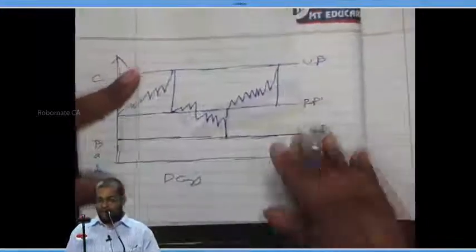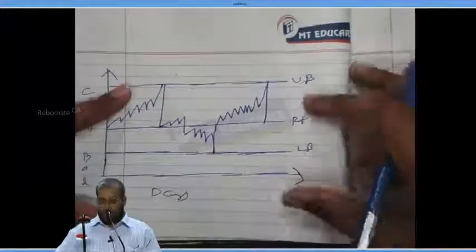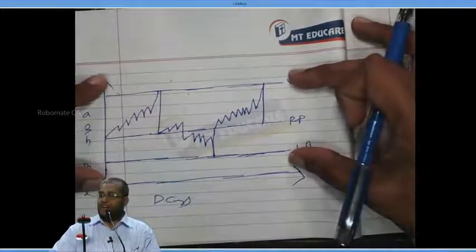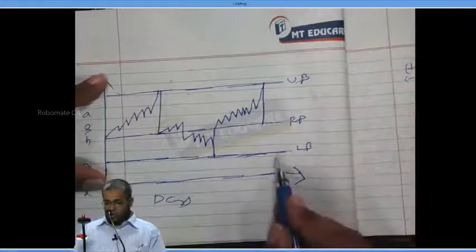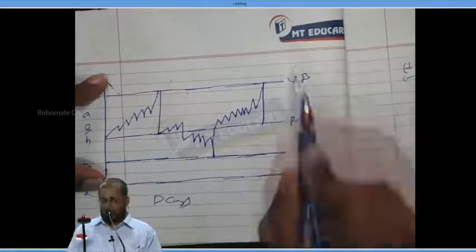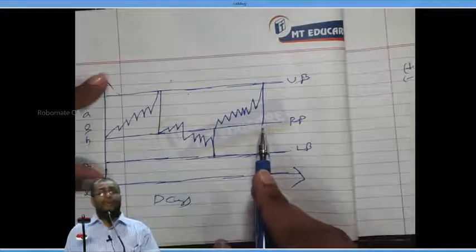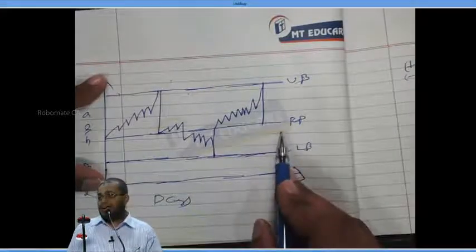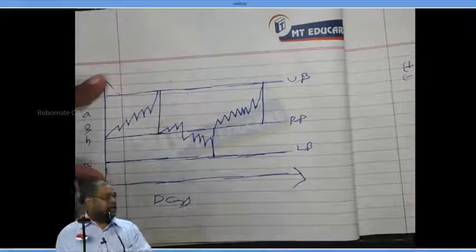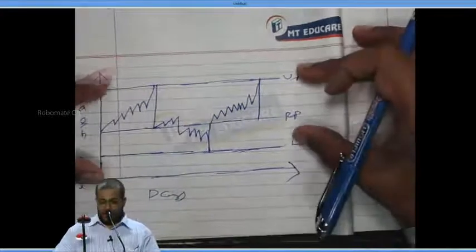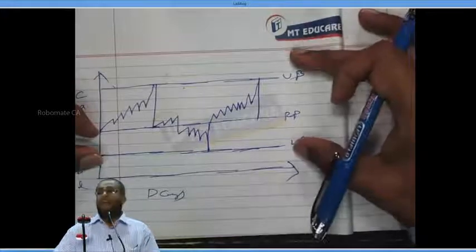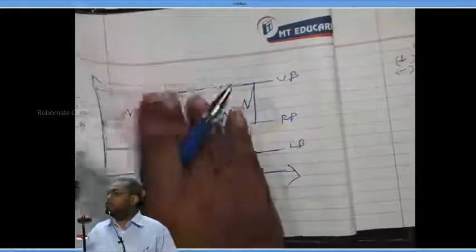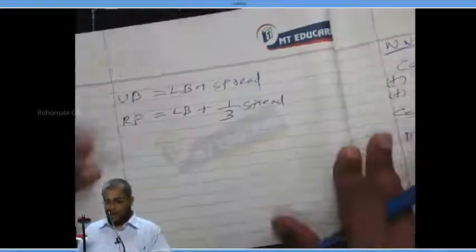Please understand that this is the lower bound. The gap between lower bound and upper bound we call the spread. So lower bound plus spread gives you the upper bound. Is the return point exactly the center? No. It is lower bound plus 1 by 3 spread. Now the question arises, how to calculate spread?